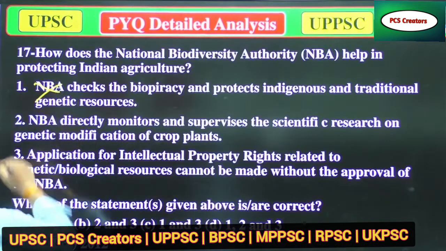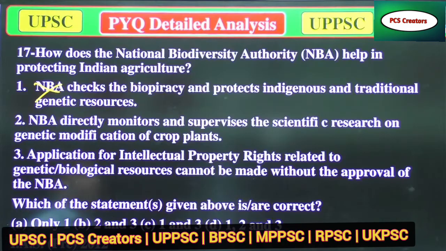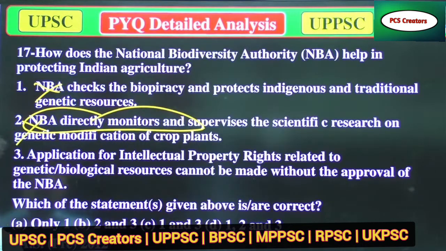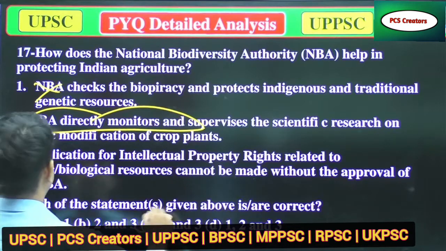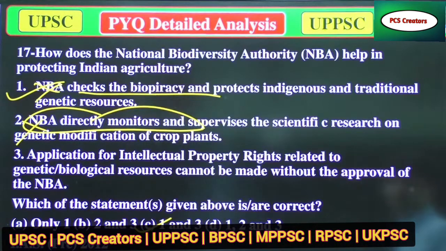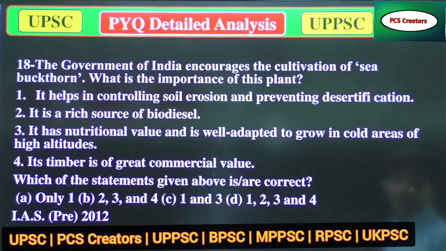It is important that the National Biodiversity Authority protects indigenous and traditional genetic resources. And option B is incorrect because it is impossible for NBA to monitor directly. So 1 and 3 both are correct. So option C is correct, because it can check biopiracy and protect the indigenous and traditional genetic resources. Now we'll move to the next question.